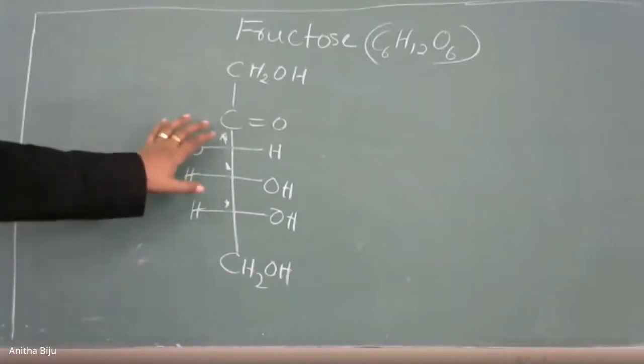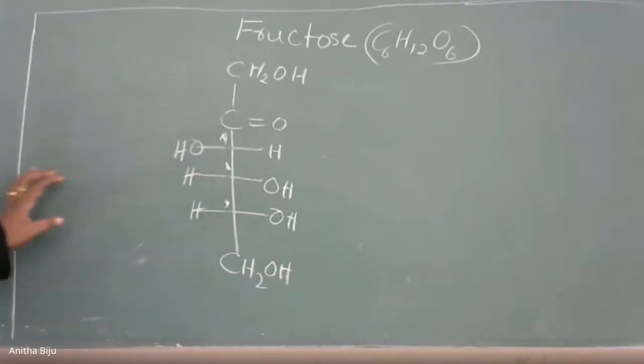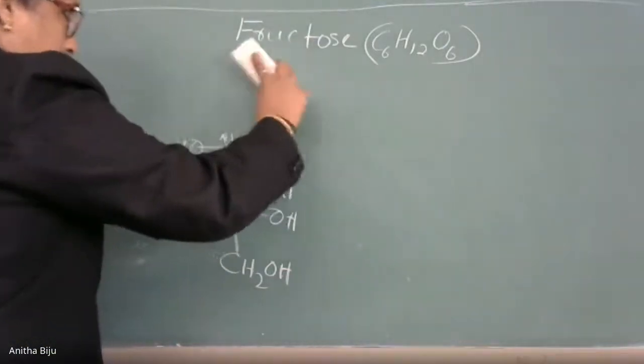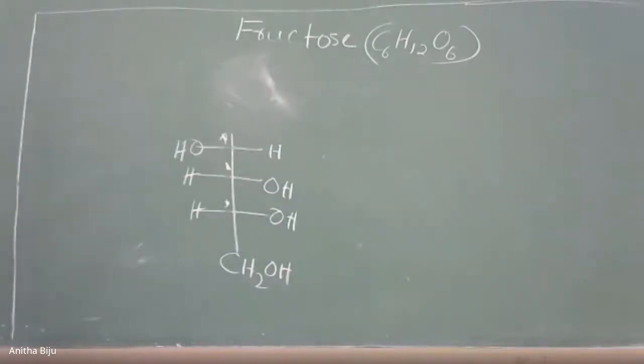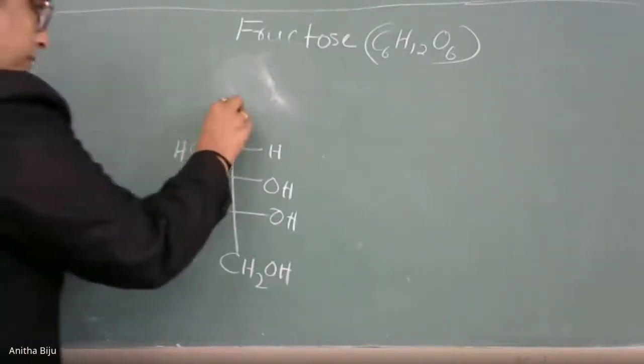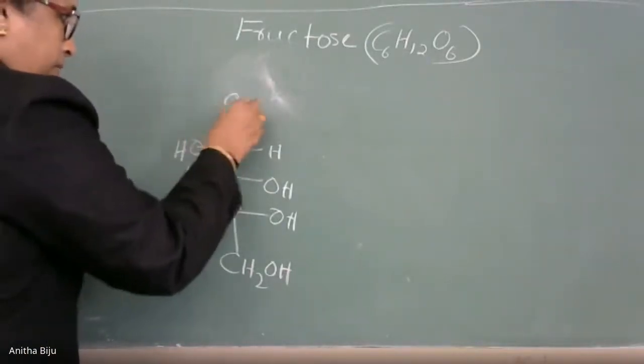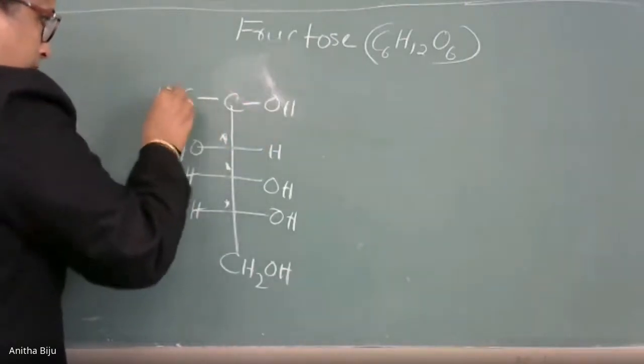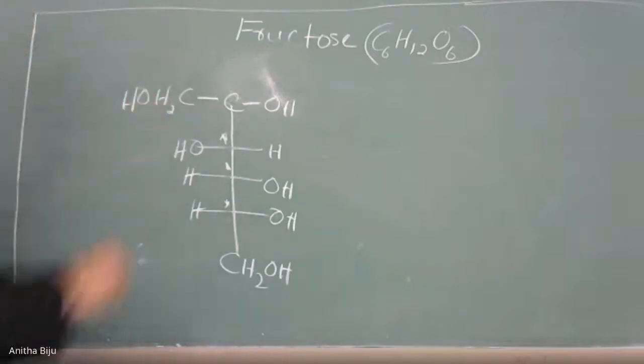Okay, now I will draw that structure where the oxygen atom is coming in between. I hope you have completed up to this. So now let us draw. Got it?